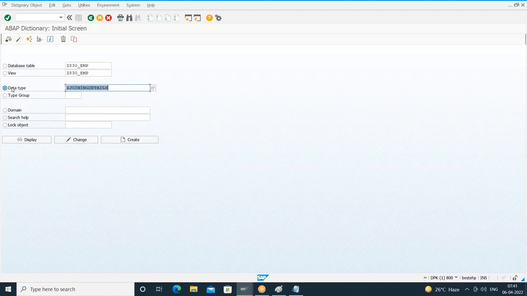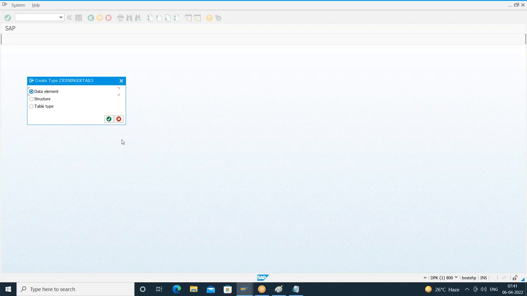Right, Z joining details. I'll click on create. When I click on create, it is asking what you want to create: a data element, a structure, or a table type. I'll go for structure. What is a structure? Basically a collection of different types of fields.